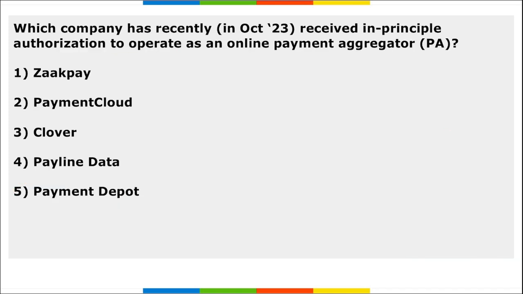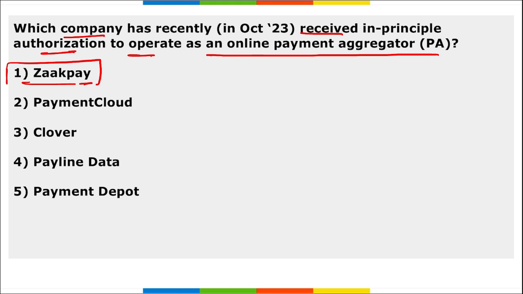Next is, which company has recently received the in-principle authorization to operate as an online payment aggregator? So which is that company? It is ZakPay. ZakPay received the in-principle authorization to operate as an online payment aggregator. Correct? This will enable ZakPay to onboard new merchants onto their platform for processing online payments and scale the number of merchants associated with the startup.